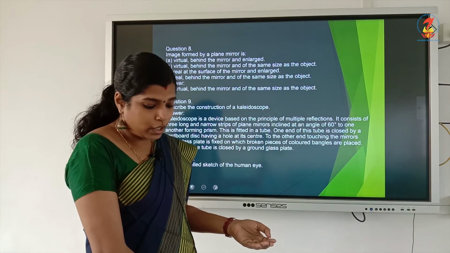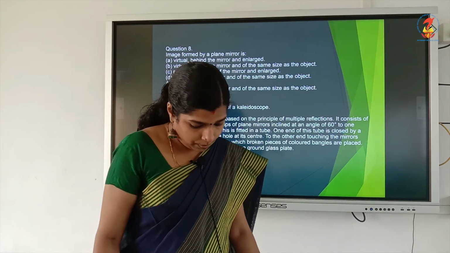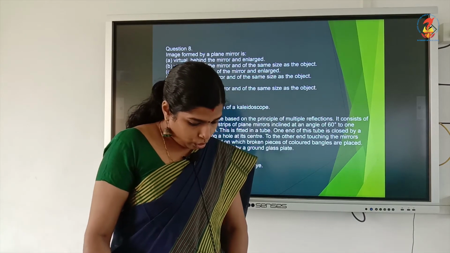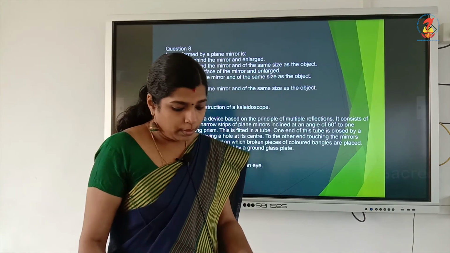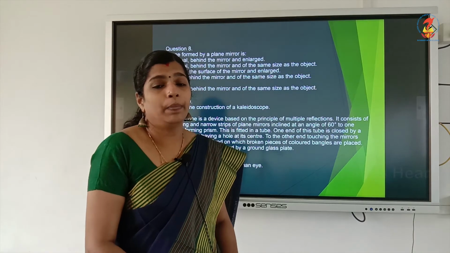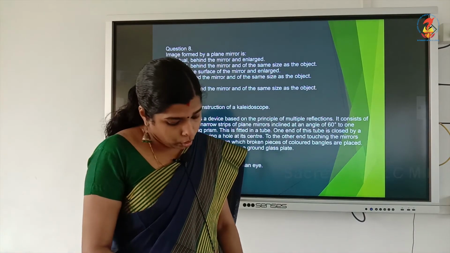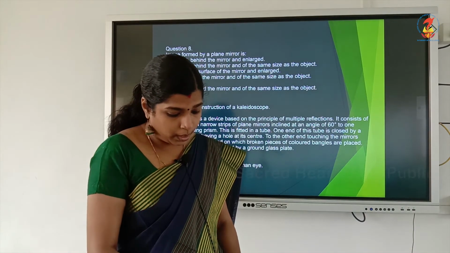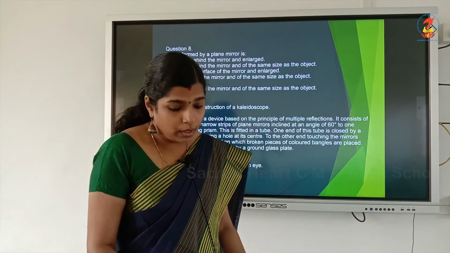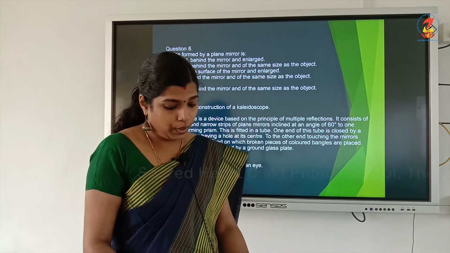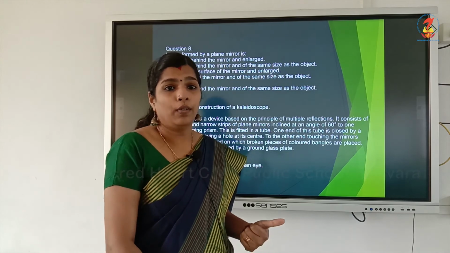Structure of kaleidoscope is given in page number 204, activity 16.6. Draw a labeled sketch of the human eye. The diagram is given in page 206, figure 16.14.